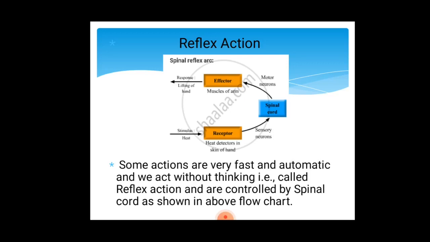As you have seen in this flow chart, there is a stimulus, heat, and the heat is received by receptors in the skin of the hand. The stimulus is a type of disturbance, and then sensory neurons carry it to the spinal cord, and from the spinal cord motor neurons carry it to the effector organ, that is the muscles of our arm, and that is the response, the lifting of the hand. If we touch any hot thing by mistake, we suddenly lift our hand. That is reflex action. These are not controlled by the brain; these are controlled by the spinal cord.